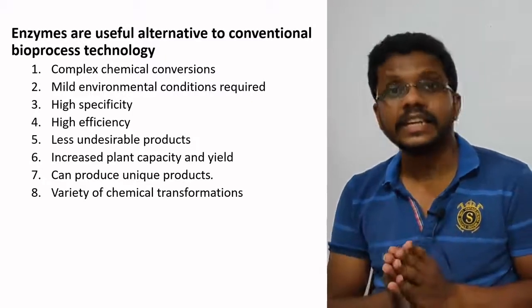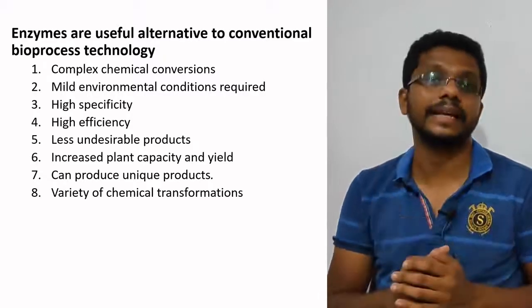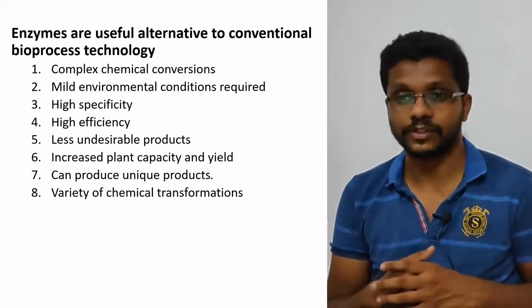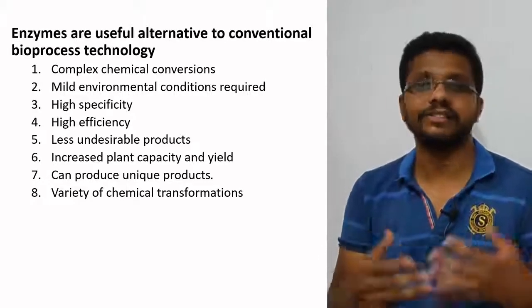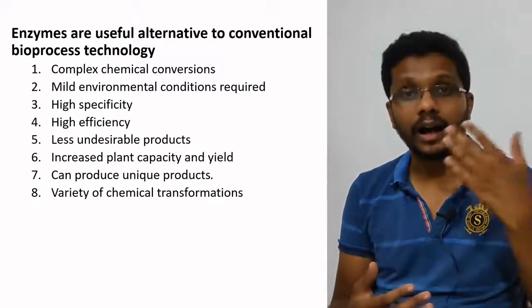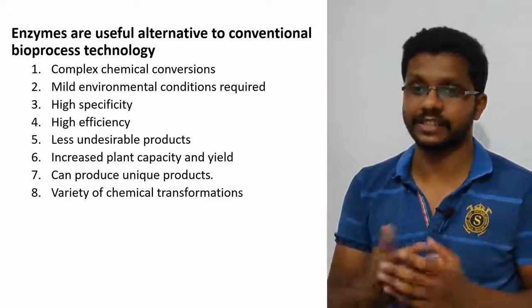High specificity: enzymatic processes are so specific that even chiral specificity can be achieved. High efficiency: enzymes are sophisticated catalysts which can speed up the reaction many folds. So it is specific as well as efficient.